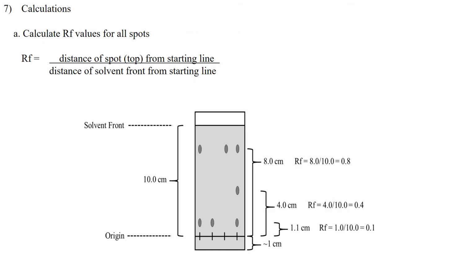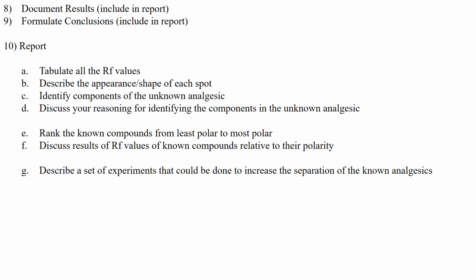For each of those spots, we need to calculate the distance the spot moved, the top in this case, relative to the distance that solvent moved. And so we're going to use a ruler, and I will take pictures of that. So we'll measure the distance from the starting line to the top of the solvent. We'll measure the distance for each one of these spots, starting line to the top of this spot, solvent line to the top of this spot. Do it for all of those and calculate our Rf values and then tabulate them. And that'll be part of your report.